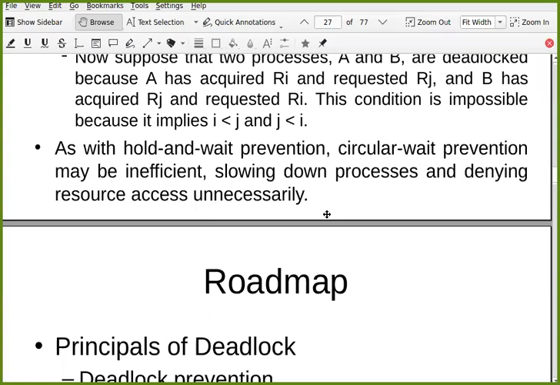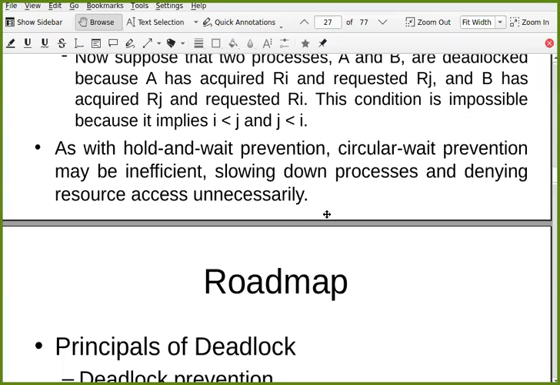Deadlock prevention is not a good solution because, the way we have seen, for example, mutual exclusion, you cannot remove that. It has to be there. Second, hold and wait: there are a few ways, but they are inefficient. Preemption, you can achieve; you can remove non-preemption, fine. But circular wait, again, there are some ways like linear ordering, but it is inefficient. So all in all, deadlock prevention is not a good strategy to deal with the deadlock problem.